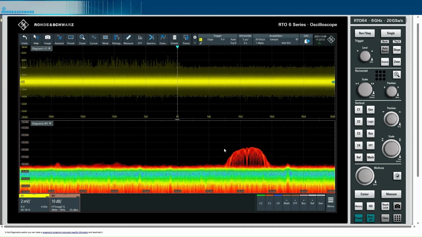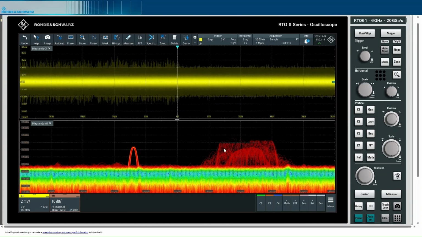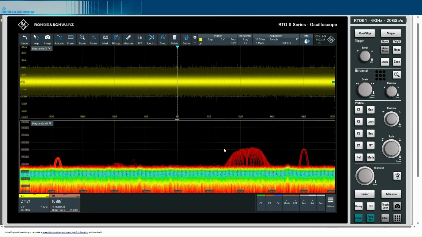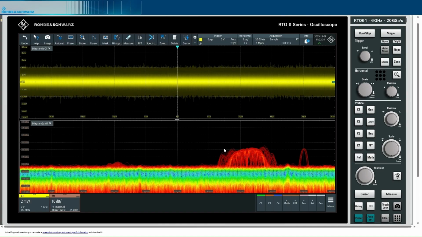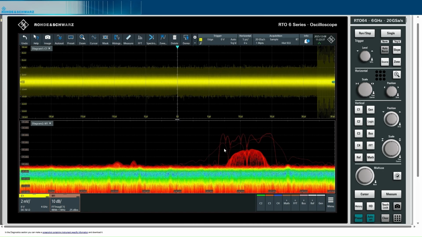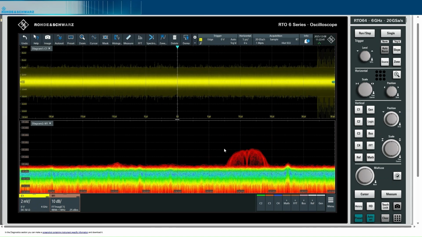I would like to show you spectrum analysis on a modern oscilloscope. For this reason, I connected an antenna to channel 1 of this oscilloscope, and we will have a look together to see what is going on this antenna, what the antenna receives, and especially how the spectrum of this signal looks like. But let's start from zero.